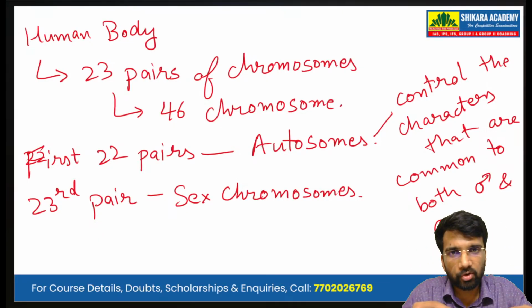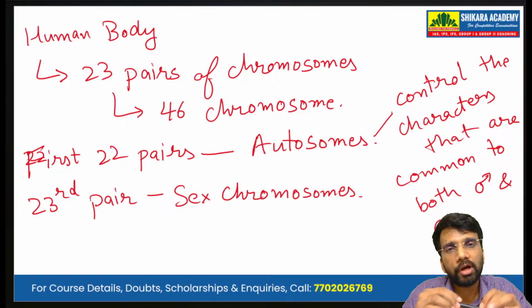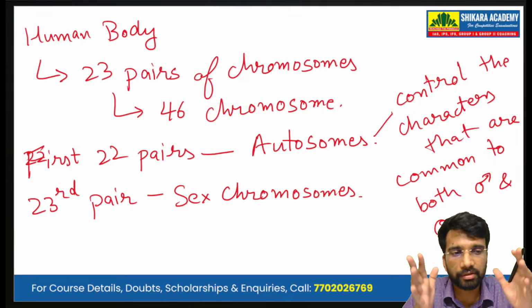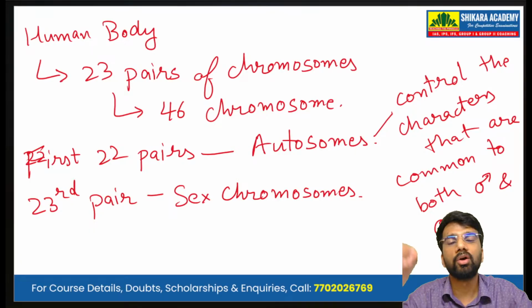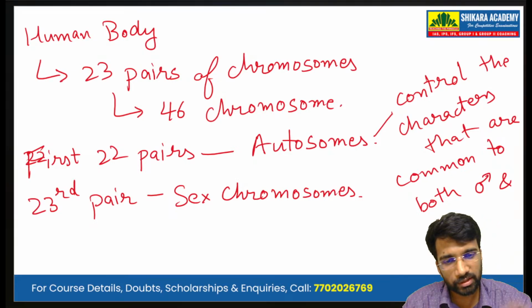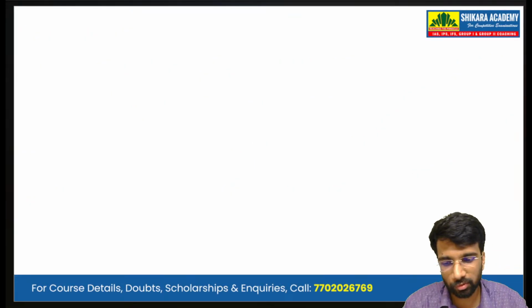In the human body, we have 23 pairs of chromosomes. Out of them, the first 22 pairs are called the autosomes, and they control the traits that are common to both men and women. The 23rd pair is the sex chromosome.